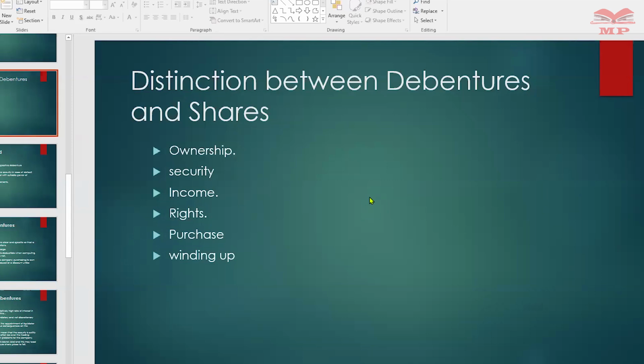We talk about income, and income on debentures is fixed, and it is certain whether or not a company has made profits. We talk about the terms and conditions. There's an interest rate, there's a date of payment. So if you had agreed on the 15th of every month that you pay a sum of, you had borrowed 10 million at an interest rate of 5%, and the repayment date is on the 15th of every month, whether or not the company has made a profit, that amount is due and it will be paid. Failure to which you attract more penalties and interests.